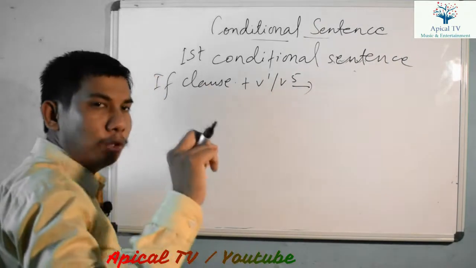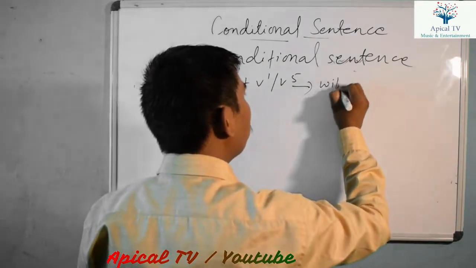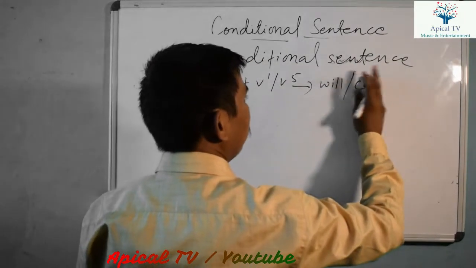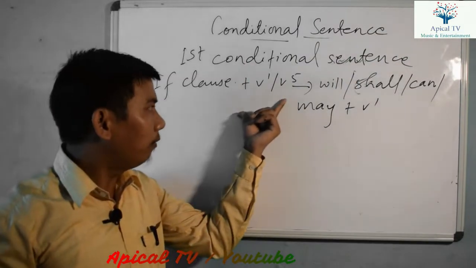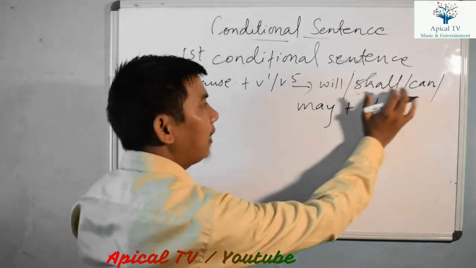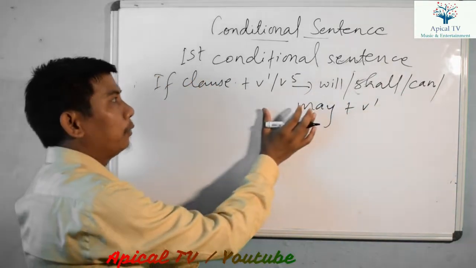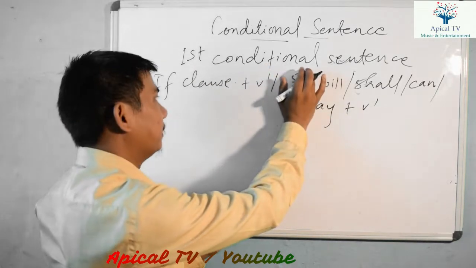The main clause should be will plus verb 1, right? If the if clause is verb 1 or verb 5, the main clause should be will, shall, can, may plus verb 1. We have to use this structure to show the first conditional sentence, right?